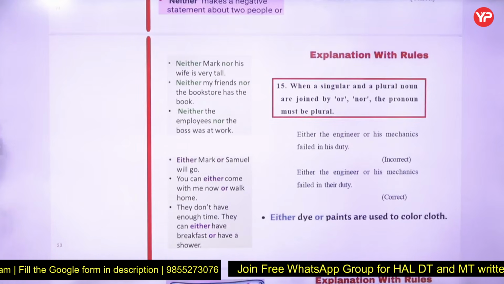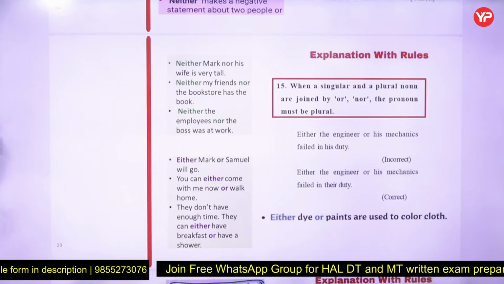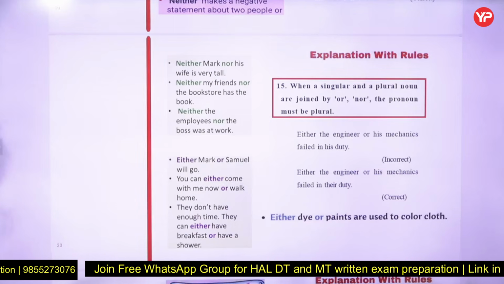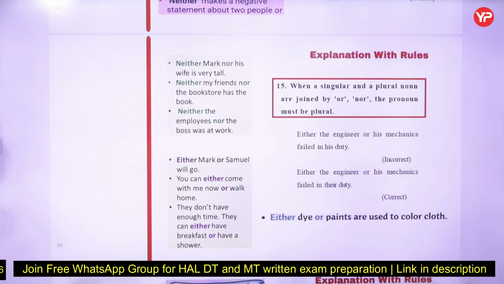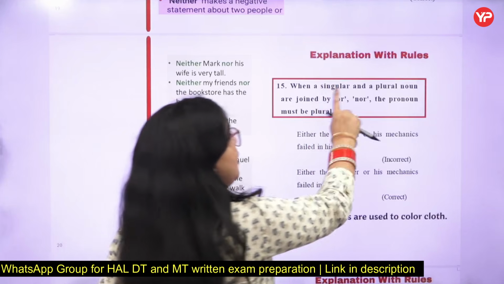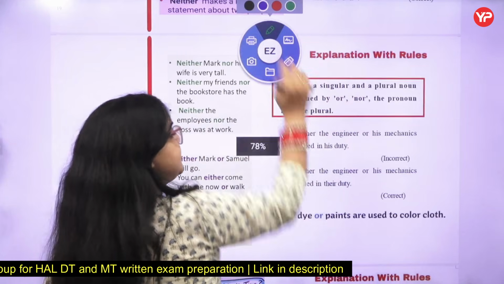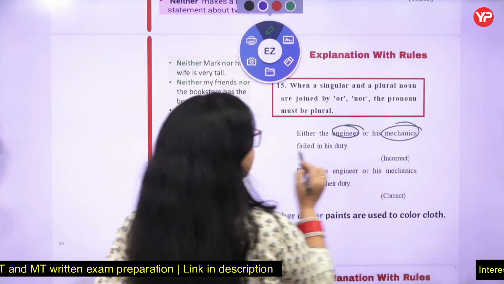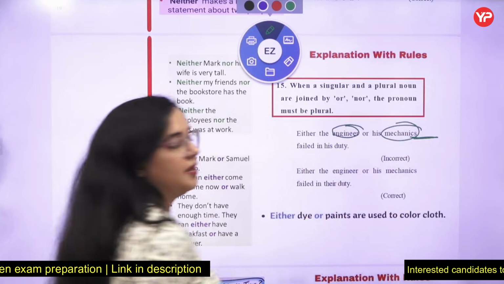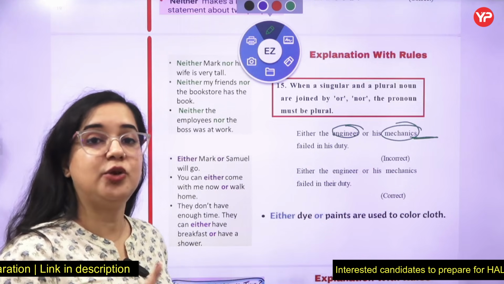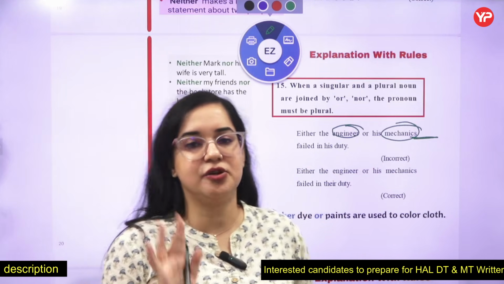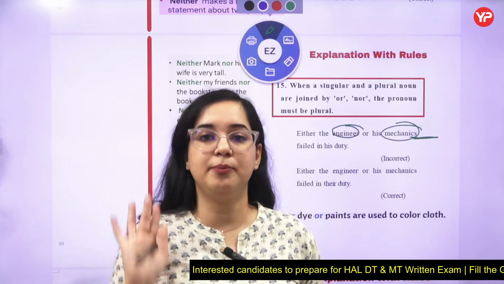Let's go with the 15th. When a singular and a plural noun are joined by or, nor, the pronoun must be plural. We all know that when it is engineer or his mechanics, it will be a plural verb. But what about the pronoun? Even that would be plural. If one of these is plural, the pronoun will become plural only.